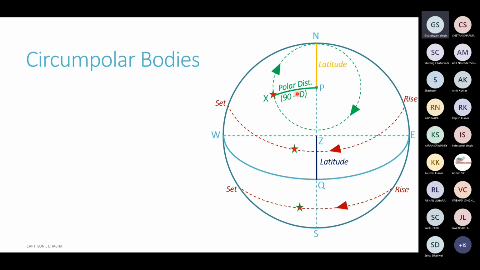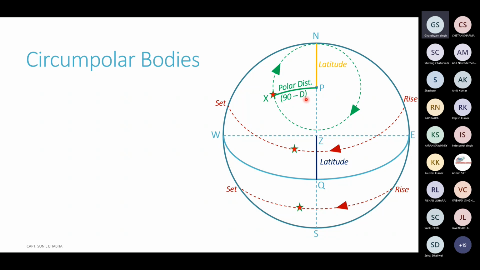Now in this diagram, I have also shown the polar distance of the body, PX. This represents the polar distance of this circumpolar star, and it is always equal to 90 minus declination.